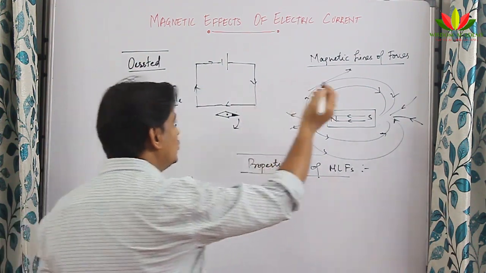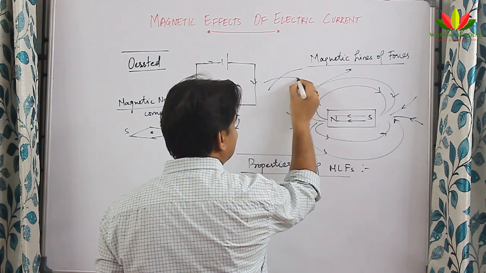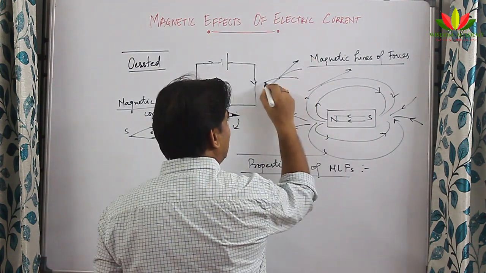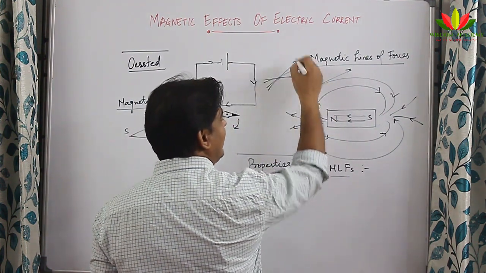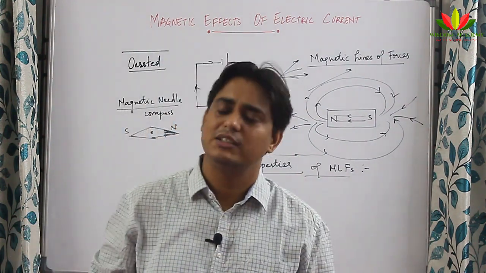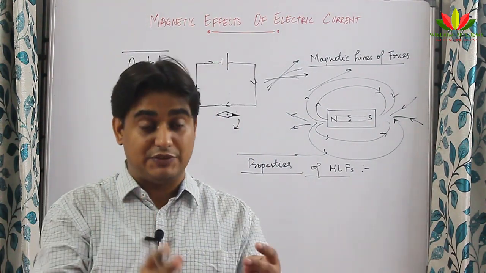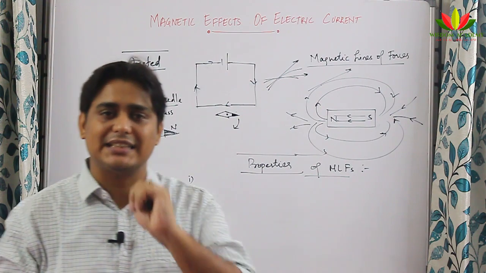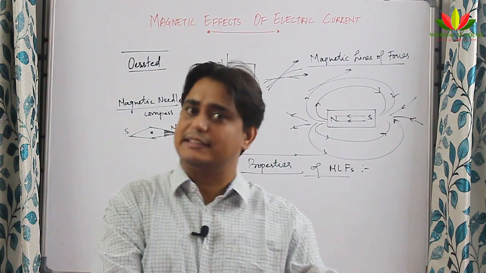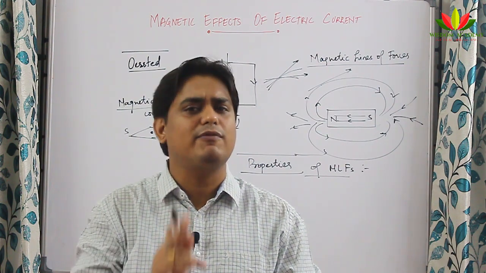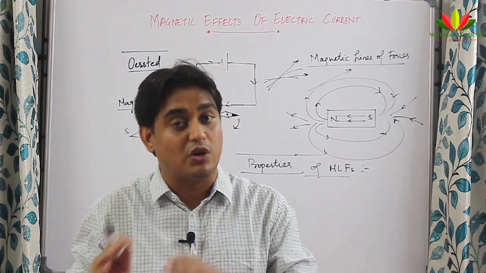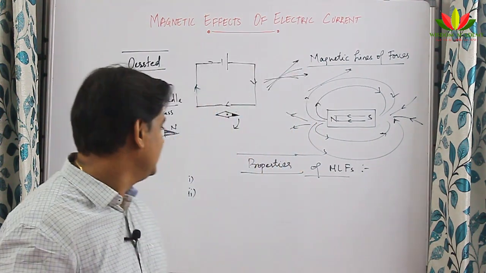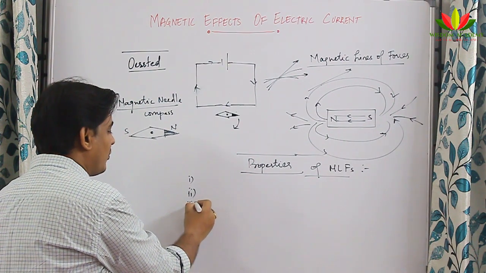Because suppose I assume that at one point they are intersecting like this, then at the same point for this curve the tangent will be like this, and for this curve tangent will be like this. So there are two different directions of magnetic field. Is it possible? Not possible. So if this question comes, why cannot two magnetic lines of force intersect? The answer will be, if they intersect, then at that point we will have two directions of magnetic field, which is not possible. So magnetic lines of force will never intersect each other. This is the third property of magnetic lines of force.